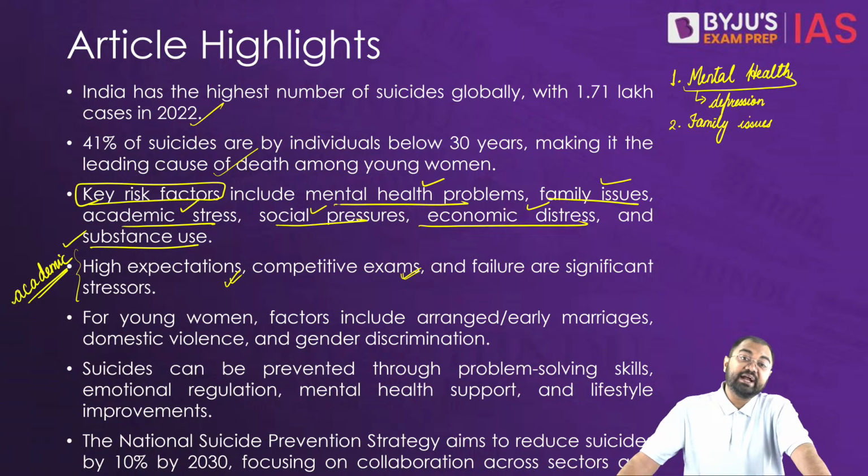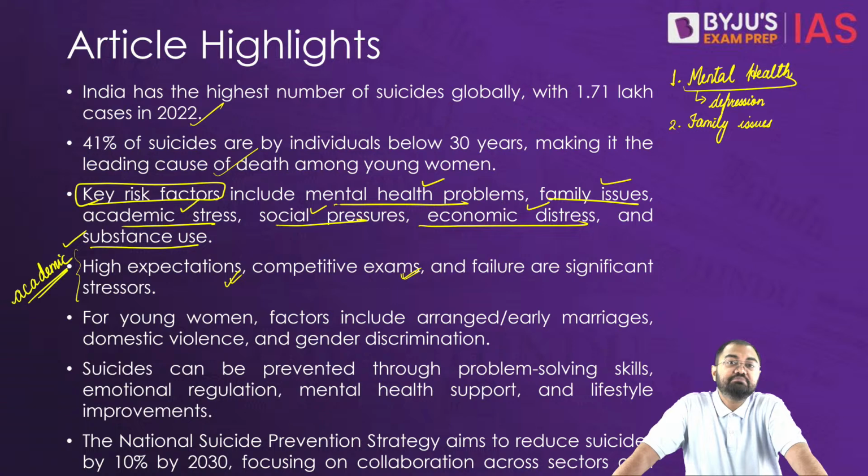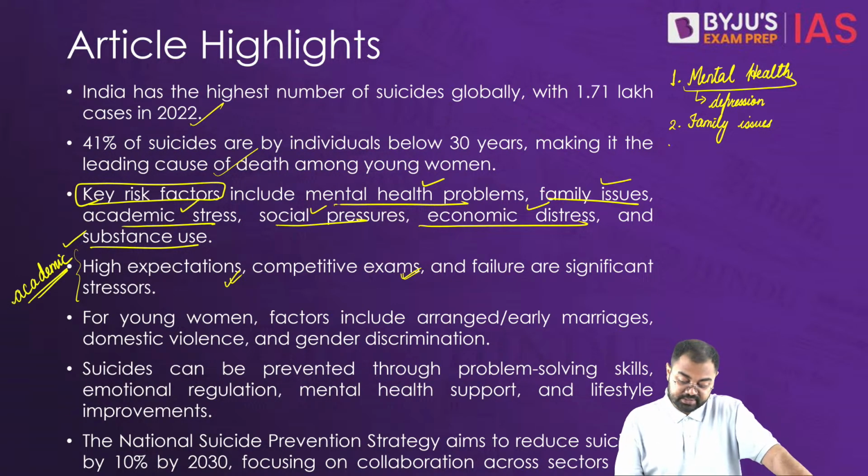Then academic stress: the pressure to perform academically, the fear of examination failure, and the high expectations, not only from the parents and the educational institutions, but also self-inflicted expectations that we see in a lot of students. That has contributed to a considerable number of suicides among students. And that's why academic stress is also one of the major factors that needs to be addressed.